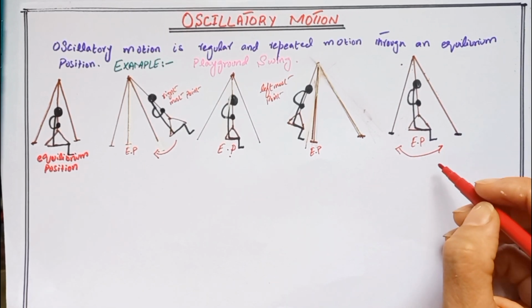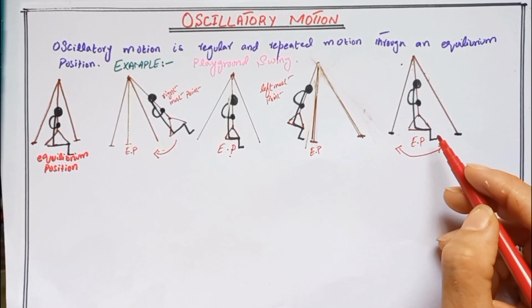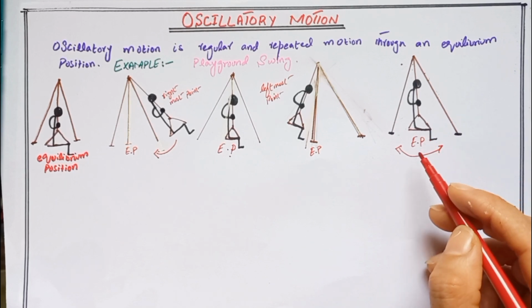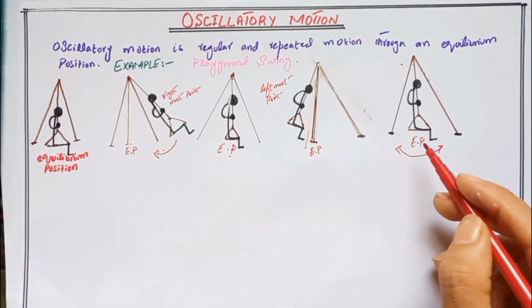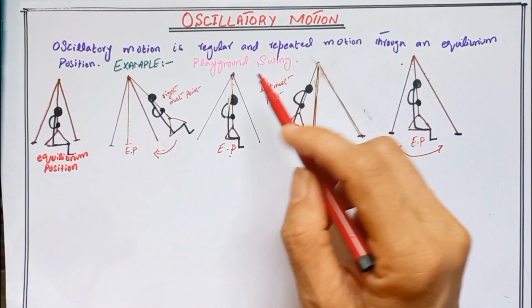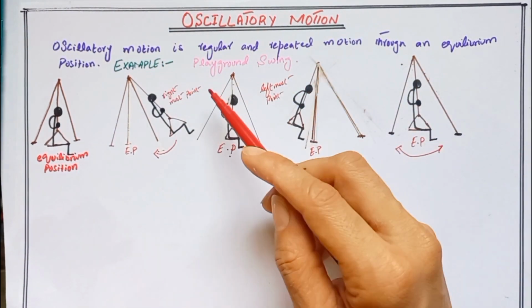Each time it swings, it passes through the equilibrium position where the rope is vertical. When an object repeatedly moves back and forth through an equilibrium position, we describe it as an oscillatory motion. What is an oscillatory motion? It is a regular and repeated motion through an equilibrium position.